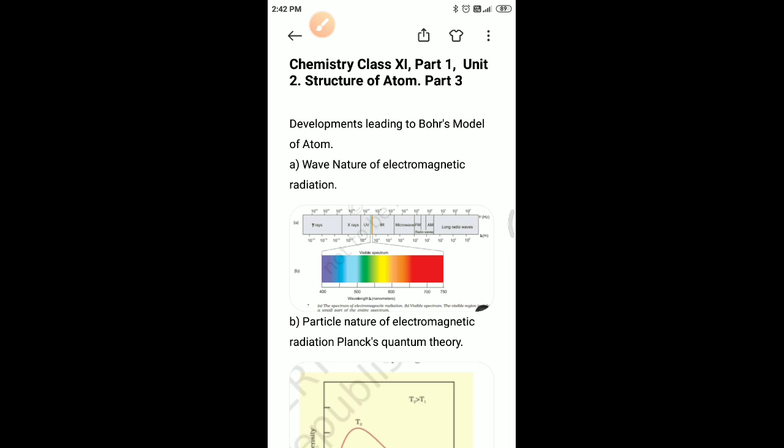Unlike sound waves or waves produced in water, electromagnetic waves do not require a medium and can move in vacuum. It is now well established that there are many types of electromagnetic radiations which differ from one another in wavelength or frequency. These constitute what is called the electromagnetic spectrum. Different regions of the spectrum are identified by different names.